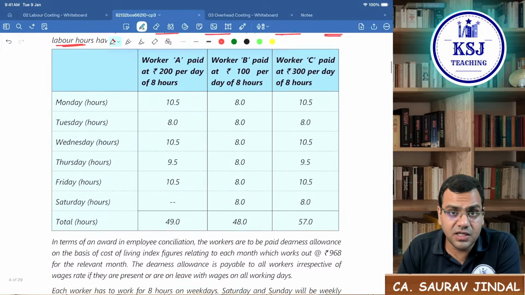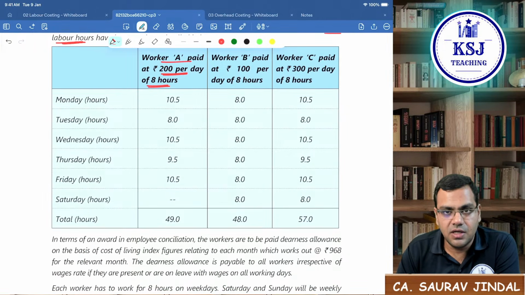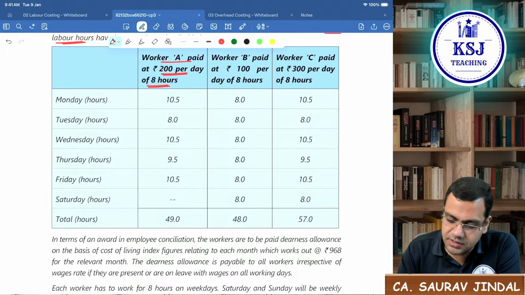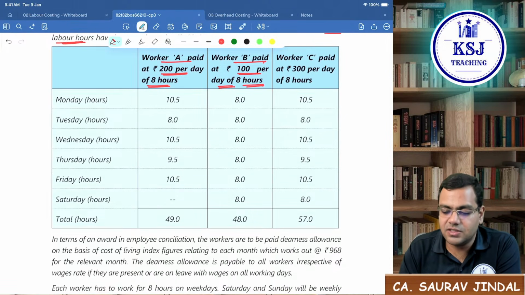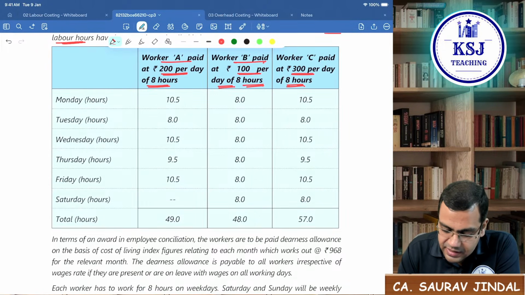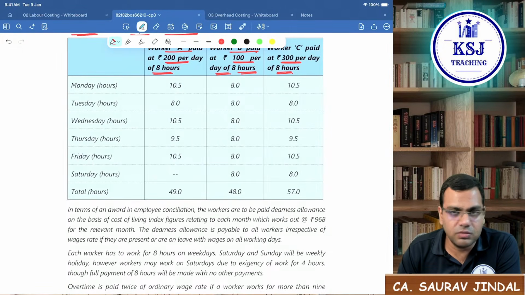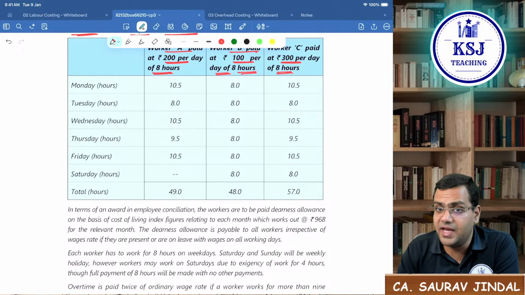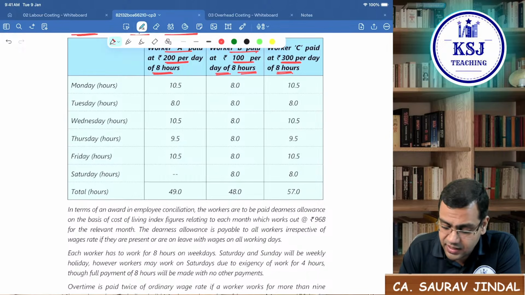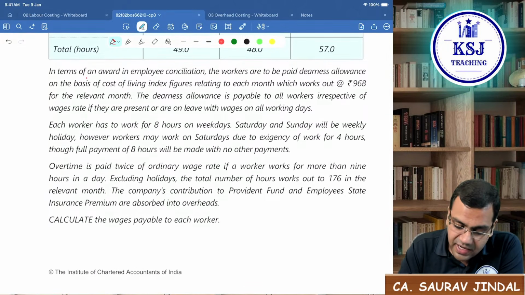So there are 3 workers who are working. Worker A paid at rupees 200 per day for 8 hours. For 8 hours you are paying 200 rupees. Worker B paid at rupees 100 per day of 8 hours. Worker C paid at 300 per day of 8 hours. These are the working hours given from Monday to Saturday for each worker. How much is the working hours every day? For how many hours are they working each day? It is given here.